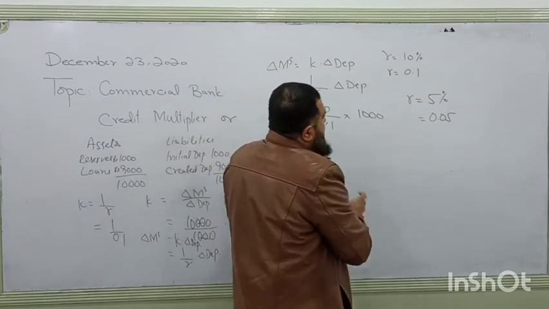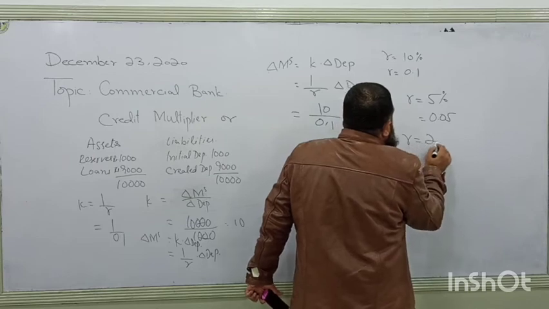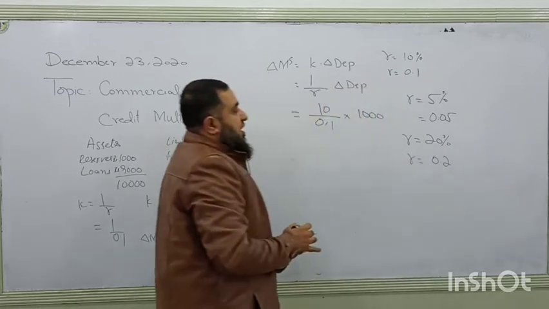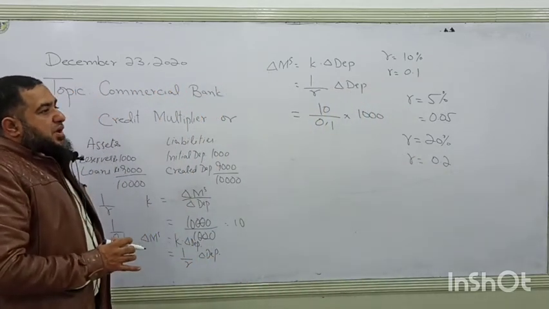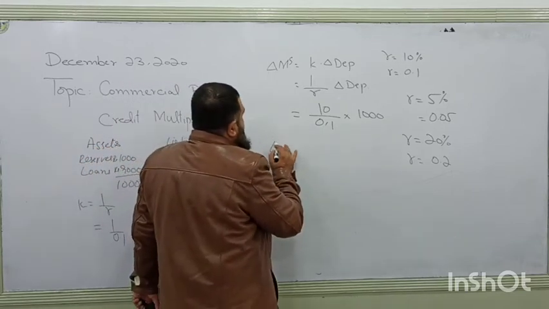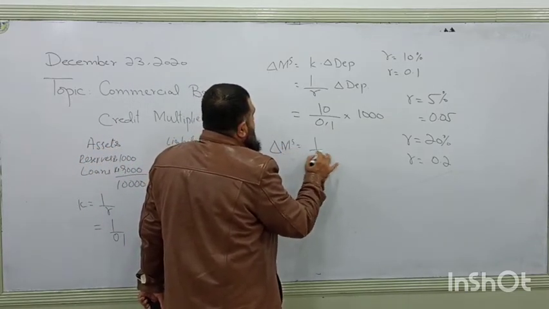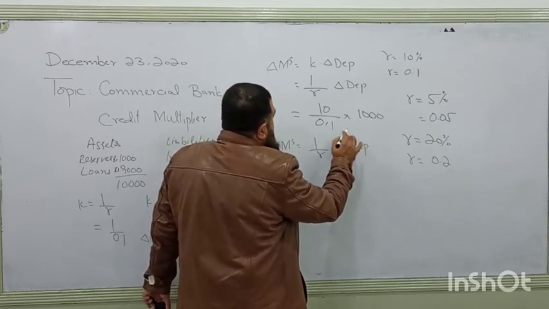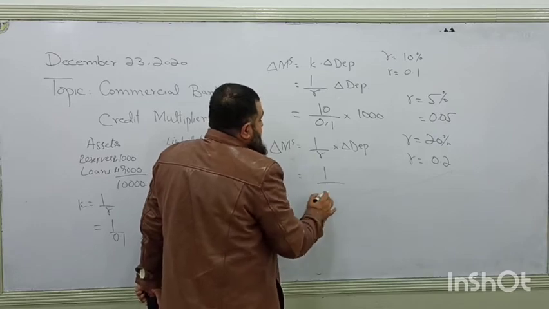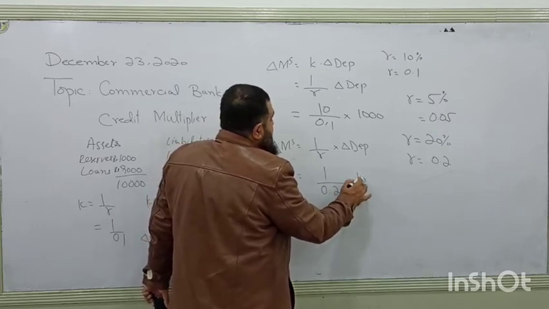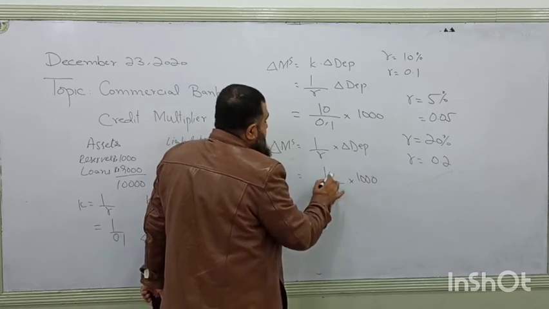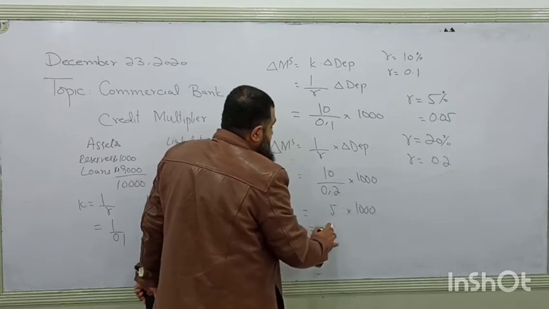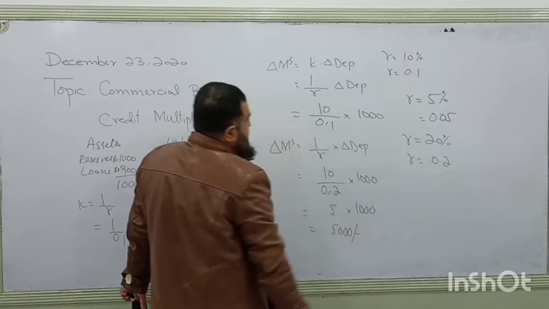If the reserve ratio is now 20%, the central bank asks the commercial bank to keep 20% as its liquidity ratio or reserve ratio. Then what will be the value of the money supply? This is 1 over R, and this is the change in deposits, or initial deposit. Now it is 0.2 into 1000. So what is happening now? The value of the multiplier will be 5. Now 5 times money supply will be created.